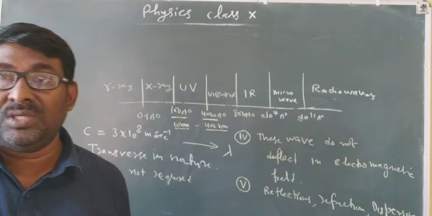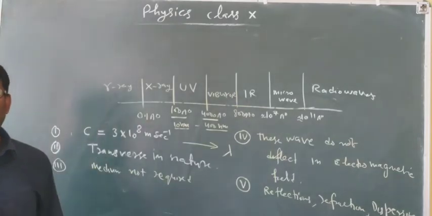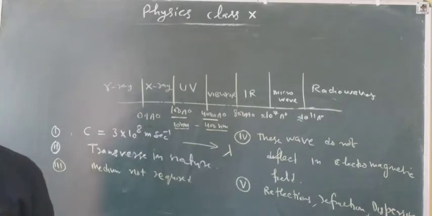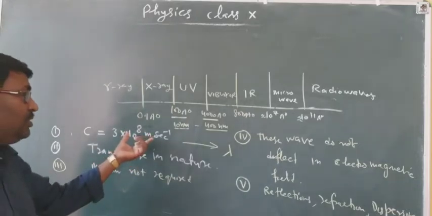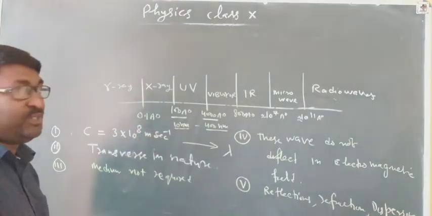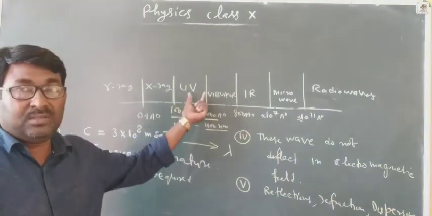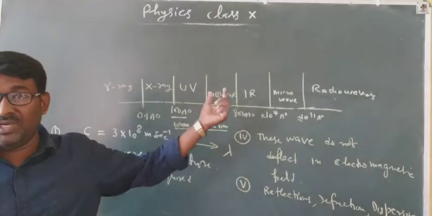Now some harmful effects of ultraviolet radiation. It causes health hazards like skin cancer if the human body is exposed to it for a long period, so we should not expose our body for a long time.